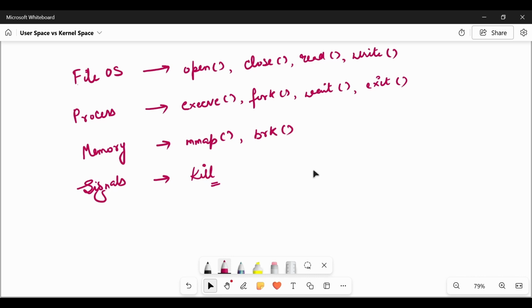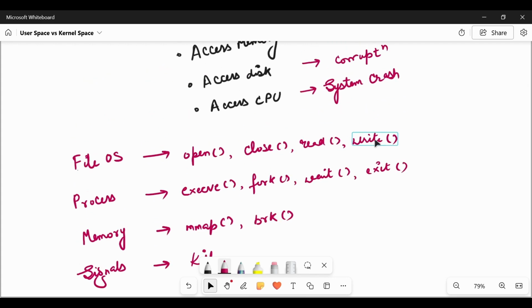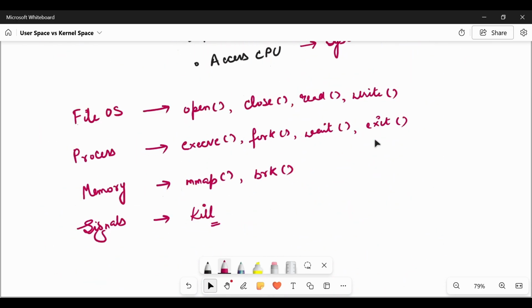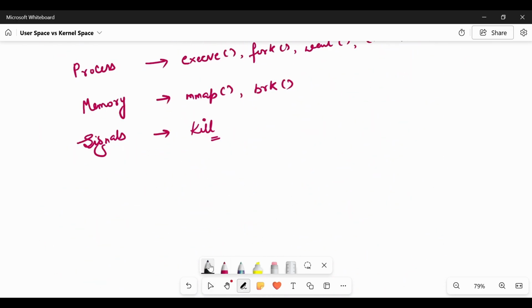The things are clear: what is a system call, what is user space, and what is kernel space. So we can say that user space is for logic, whereas kernel space is for control. All the control is done by kernel space, whereas all the logic is implemented in user space. Okay, let me write this. When we say user space, your code logic goes here.